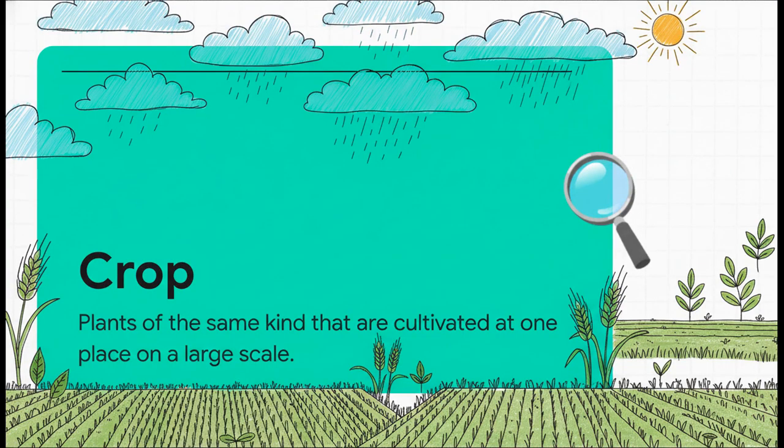And that brings us to the word crop. And you'll definitely want to remember this definition for your exams. See, a crop isn't just one single plant. It's when you grow plants of the same kind, all together in one place and on a really big scale. So picture an entire field that's just full of wheat plants. That's a wheat crop. This is how we make enough food for everyone.